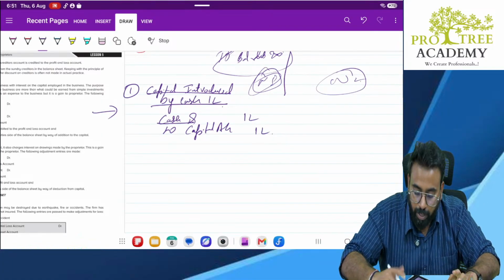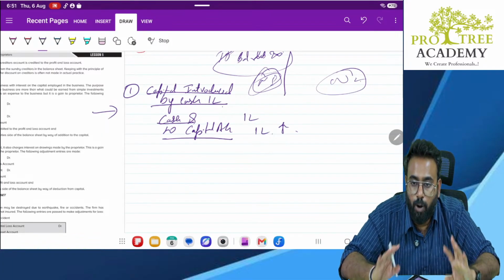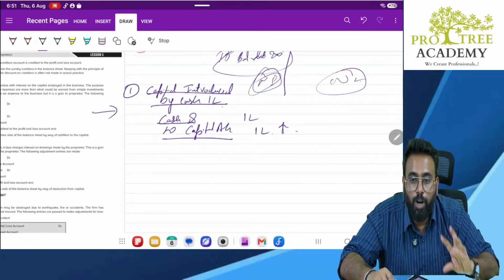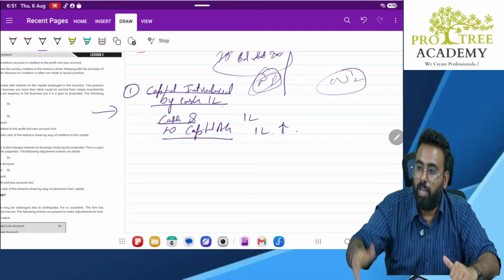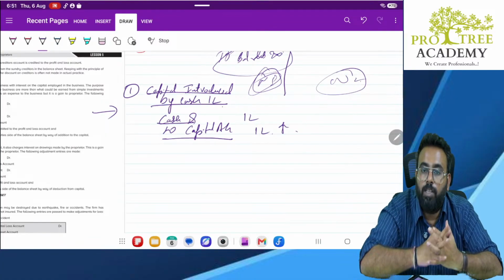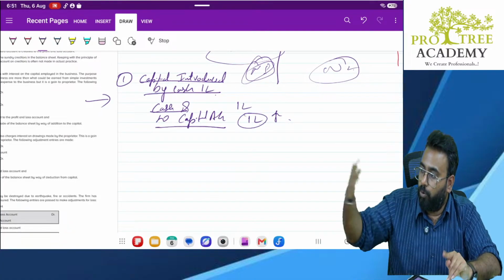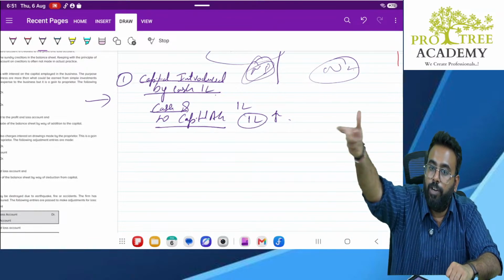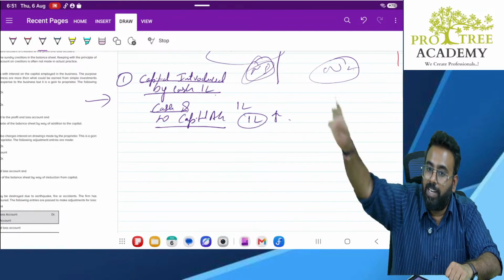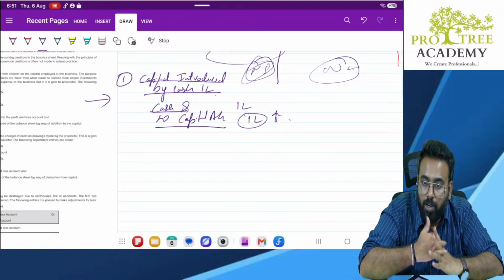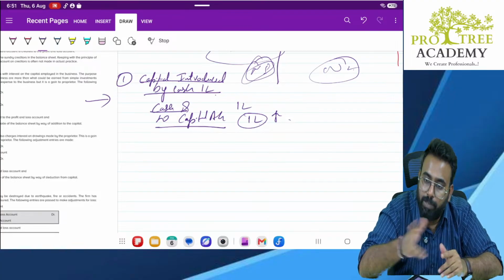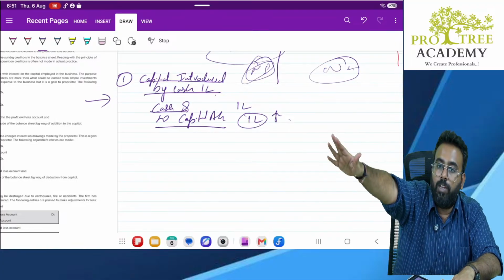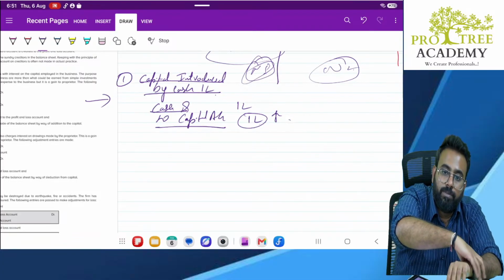Clear? Okay. Now, whatever money he has brought, you need to pay interest on that. Clear? Why do you want to pay interest? Because the owner has put in the money for the business. If the owner would not have put in the money, and in the name of the business you would have taken a loan from the bank, who would have paid interest? The business. Now, the same interest which they would pay to the bank, instead of paying it to the bank, let's pay it to the owner.